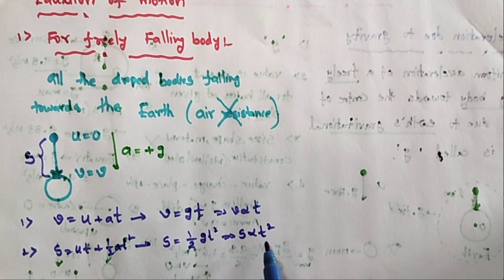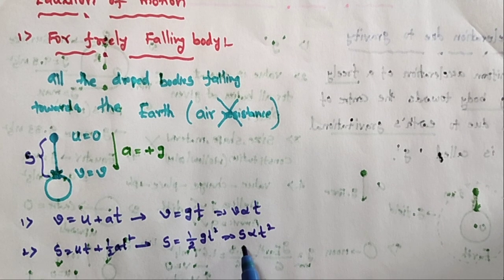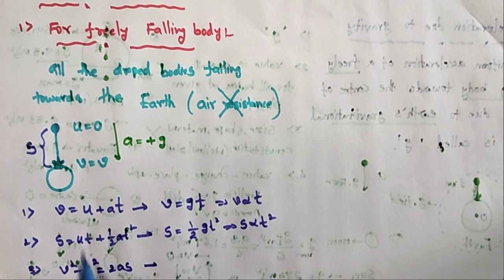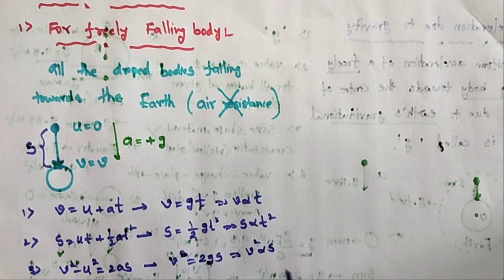As the time period increases, the distance also increases. And the third formula: v square minus u square is equal to 2as. Substituting these conditions, v square is equal to 2gh, so v square is proportional to s.